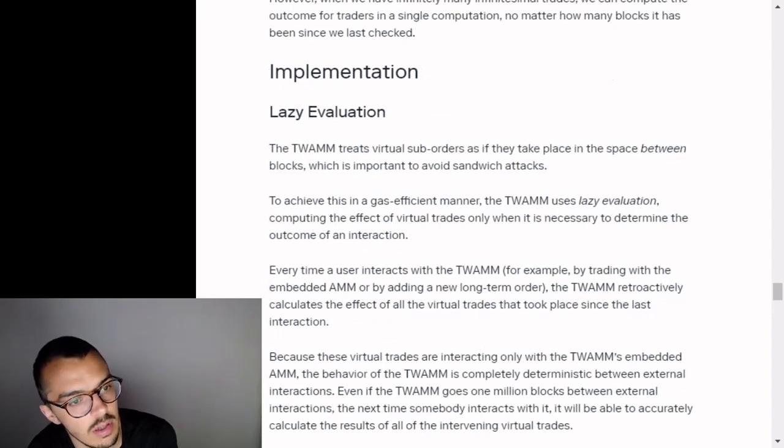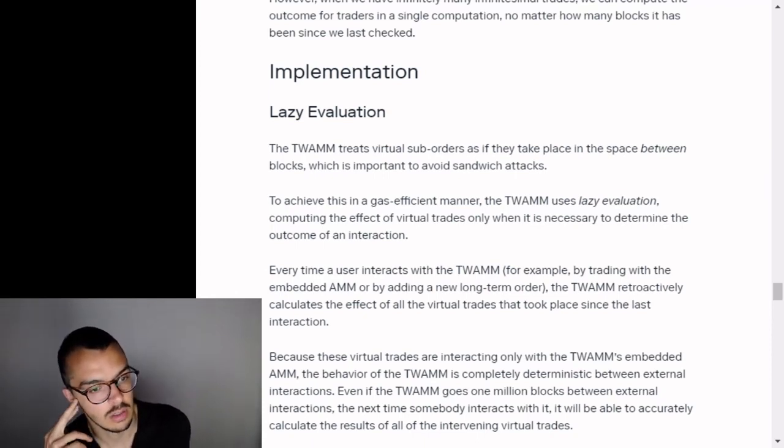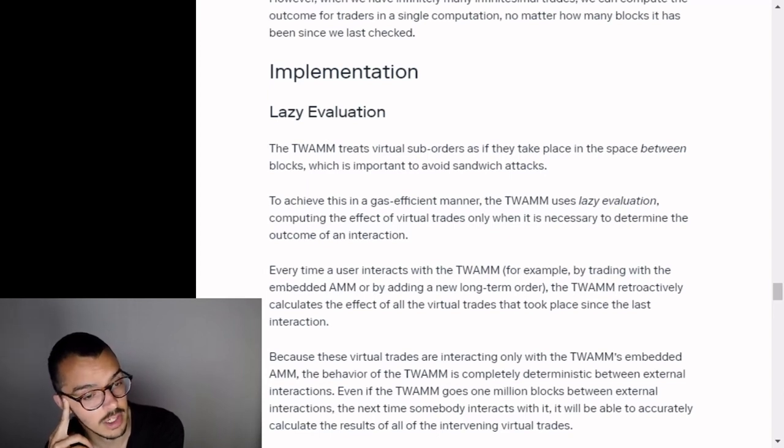Implementation. Lazy evaluation. The TWAMM treats virtual suborders as if they take place in the space between blocks, which is important to avoid sandwich attacks. To achieve this in a gas-efficient manner, the TWAMM uses lazy evaluation, computing the effect of virtual trades only when it is necessary to determine the outcome of an interaction.